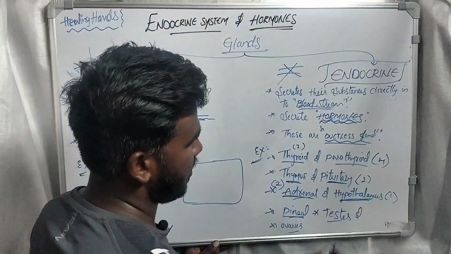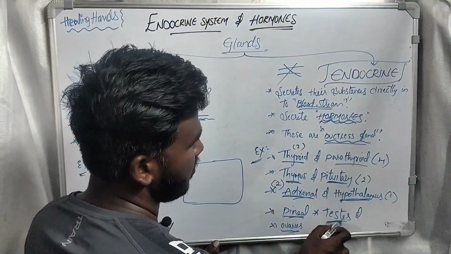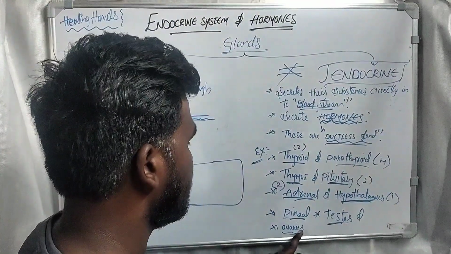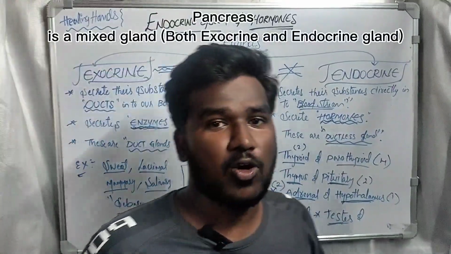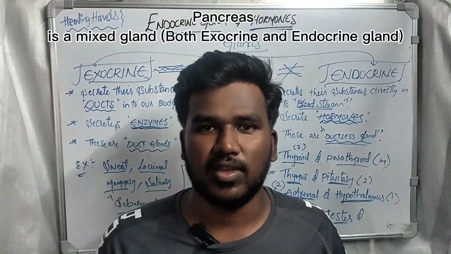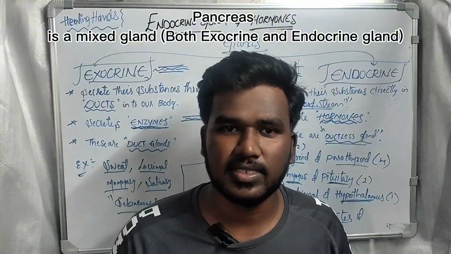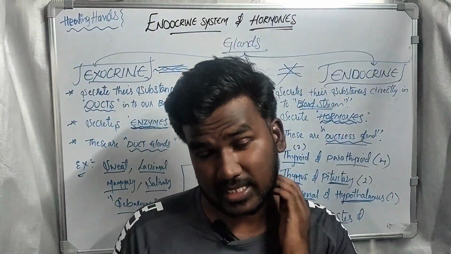Next, pineal gland, testes, ovaries. These are the reproductive glands. Understood? Hope you have understood the video: hormones, gland types, and their examples.